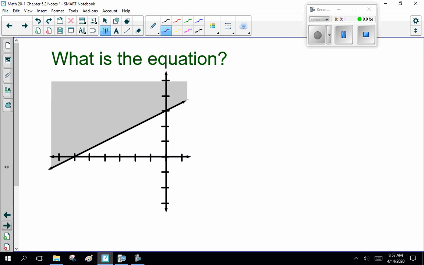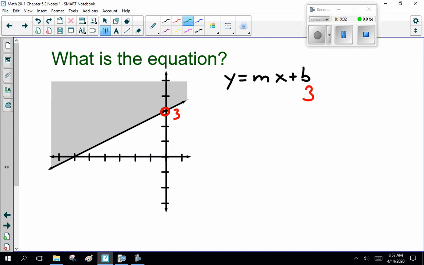Now, what's the equation here? y equals mx plus b. What is my m value? And what is my b value? Well, what's easier to find? b, my y-intercept, is 3.